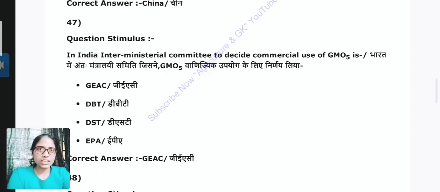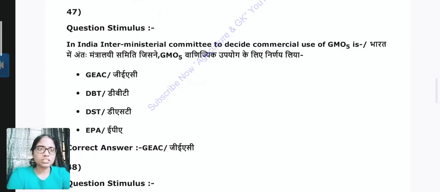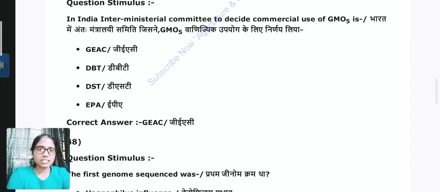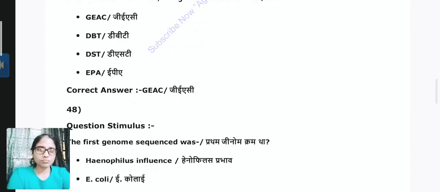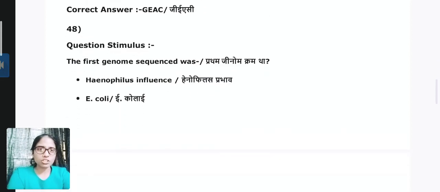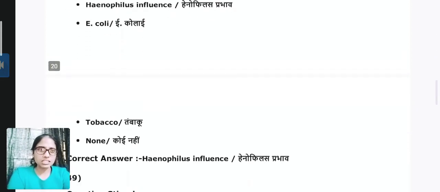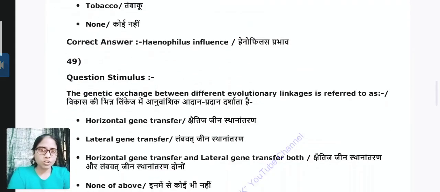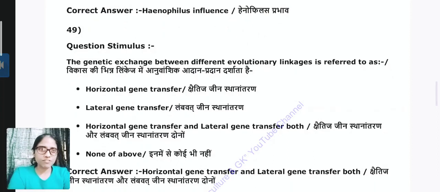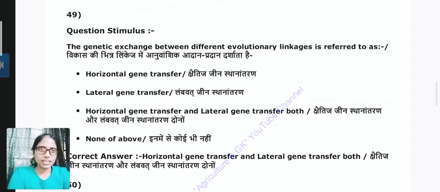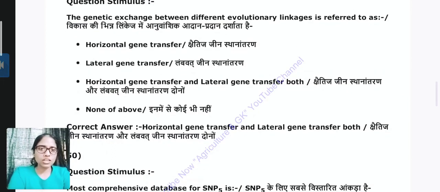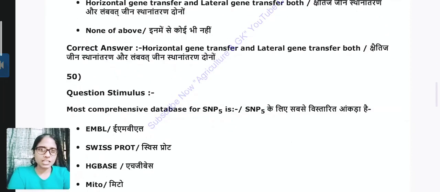Question 47. In India, the Inter-Ministerial Committee to decide commercial use of GMOs is, answer is GEAC. Question 48. The first genome sequenced was, answer is Haemophilus influenzae. Question 49. The genetic exchange between different evolutionary lineages is referred to as, answer is horizontal gene transfer and lateral gene transfer both.